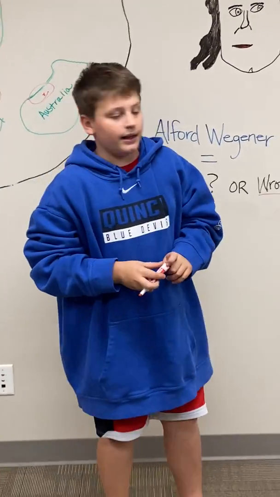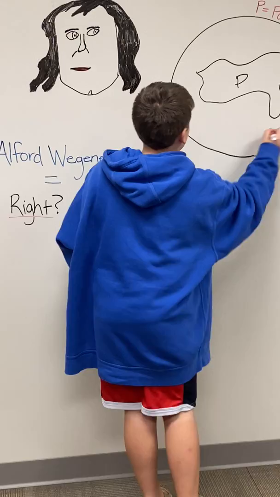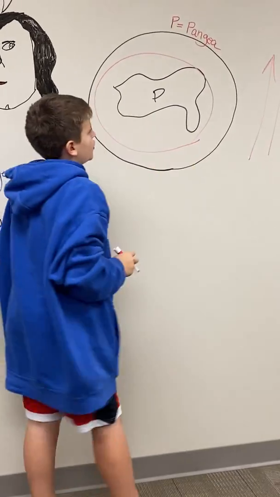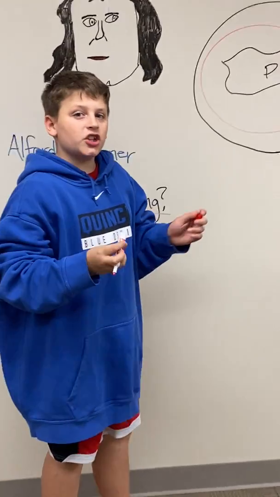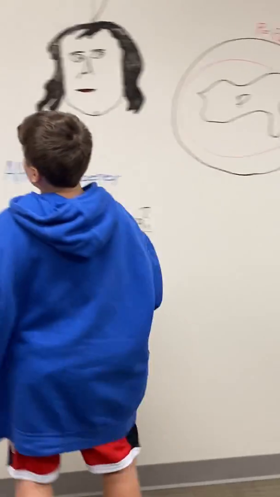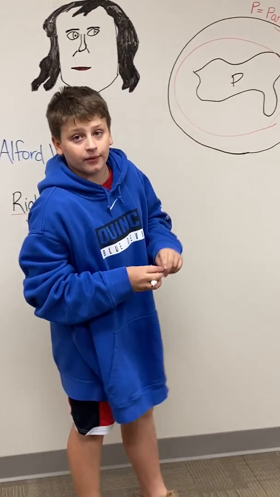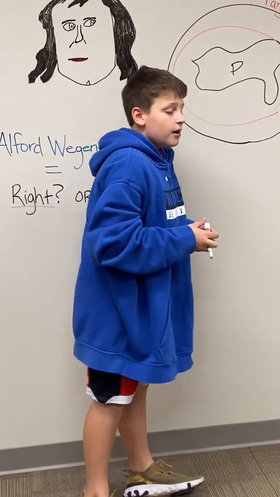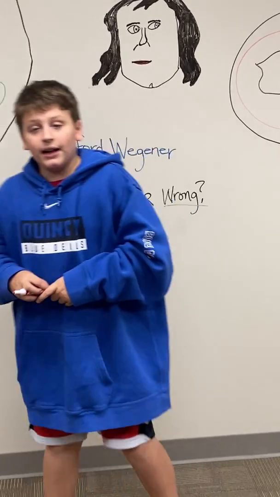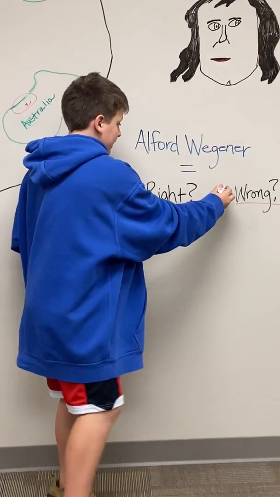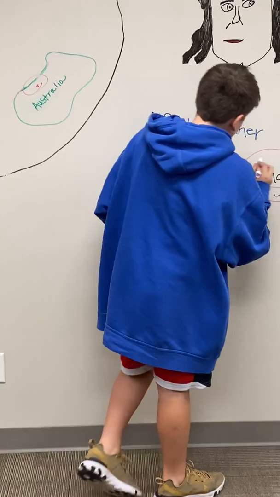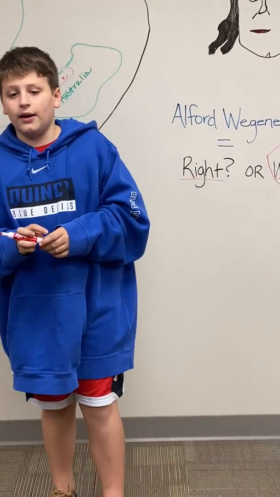So his theory is this: Pangea. Pangea is a giant supercontinent with all of these continents that we know pushed together. Of course, this is not very accurate. I will throw something very accurate up on the screen now. But why I think he is wrong is because his theories have little to no evidence.